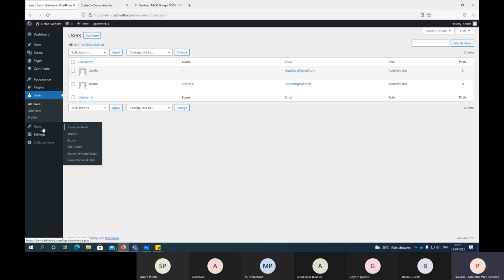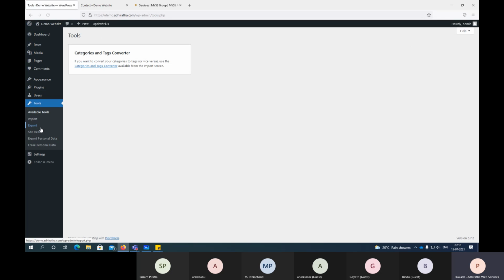So tools is where you can export or import, those things are here. But most of the time we use plugins to achieve our functionalities, and we will not be using these tools much. But see site health.